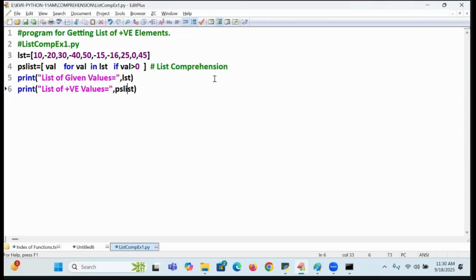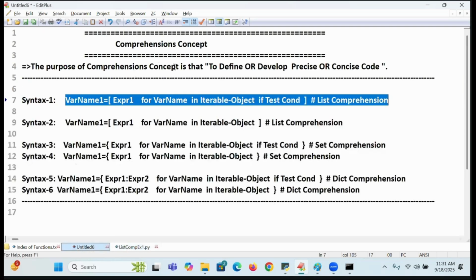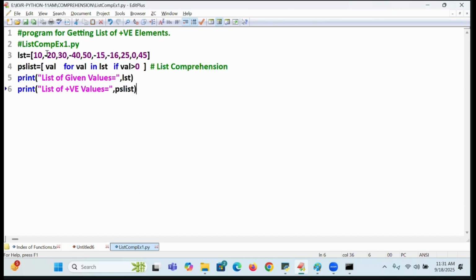Right. Similarly, online students, did you understand how many lines of code are written? Only one line is written. Is it not called precise code or not? Instead of writing normal code, we are writing a precise amount of code. Very good.